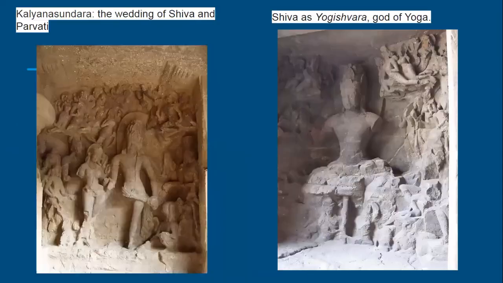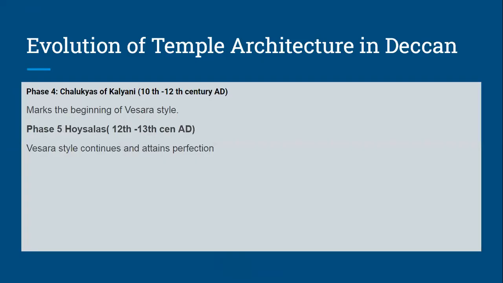Now coming to the next important part, the last phase. Okay, so phase number 4 and phase number 5. Chalukyas of Kalyani, that is the later Chalukyas, 10th century to 12th century AD. This period marks the beginning of the Vesara style of temple architecture. So remember this Vesara style, the hybrid style, began under the Chalukyas of Kalyani, not under the Chalukyas of Badami.